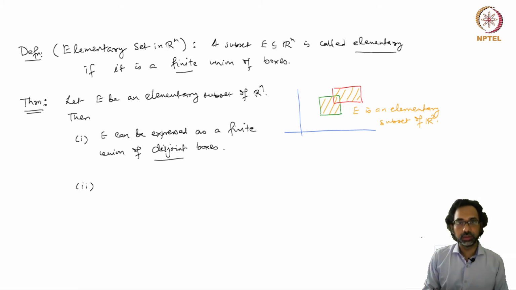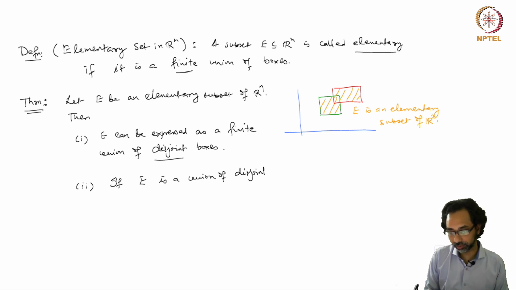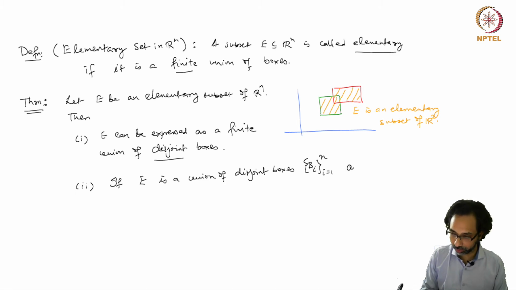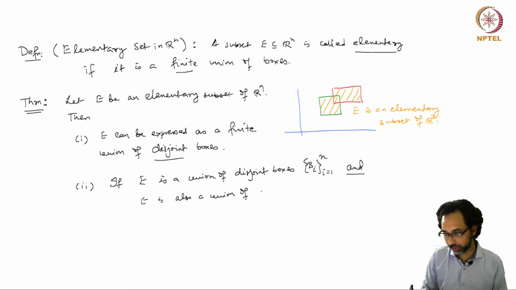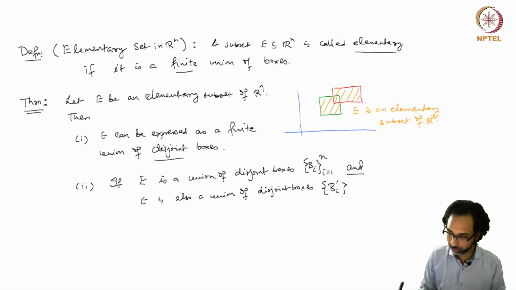Secondly, if E is a union of disjoint boxes Bi, i equal to 1 to n, and E is also a union of another set of disjoint boxes Bj prime, j from 1 to m.